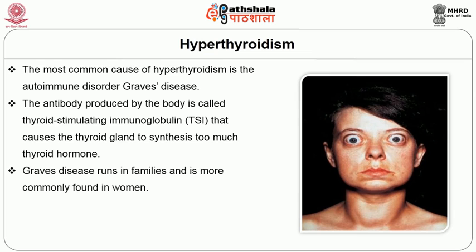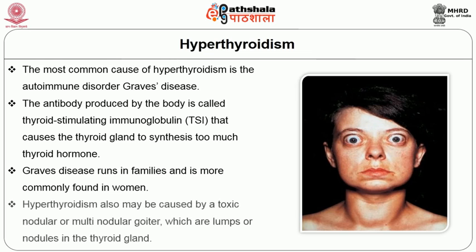This Graves' disease runs in families and is more commonly found in women. Hyperthyroidism also may be caused by a toxic nodular or multinodular goiter. That means the patient will have lumps or nodules in the thyroid gland. So, this is a lady presented with hyperthyroidism features. You can see a lump over the neck.